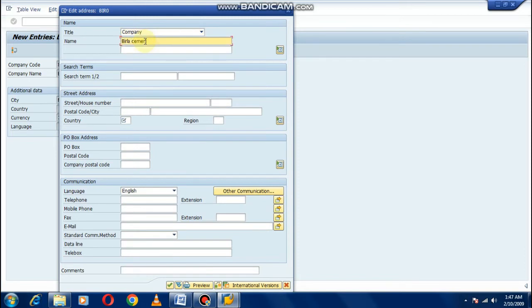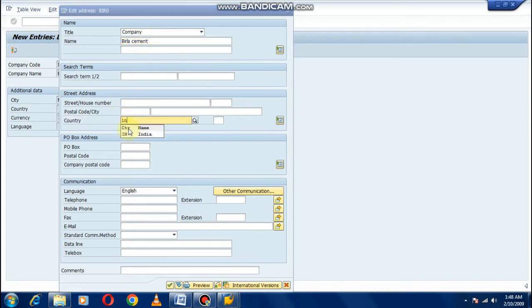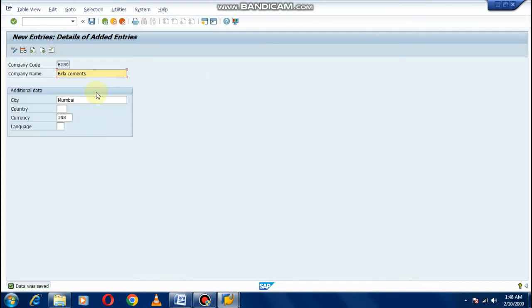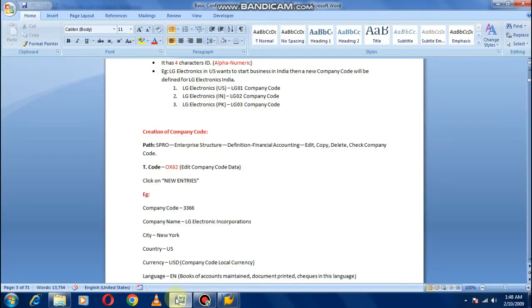Birla Cement, currency, country India. This is a mandatory field. Okay, then save. Other all are optional. So you have created company and you have created company code. Now it's time for assigning company code to company.